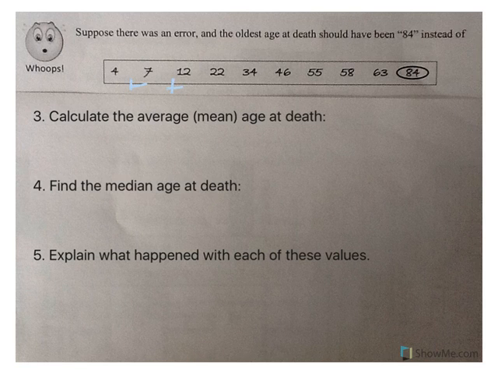Well, recall that means we have to add all these together. So once you add them all together, we should have gotten 385. There are 10 dead people. We divide by 10. And our new mean is 38.5, which is slightly larger than what we had before, which makes sense. We had a bigger number. Our mean's going to go up.